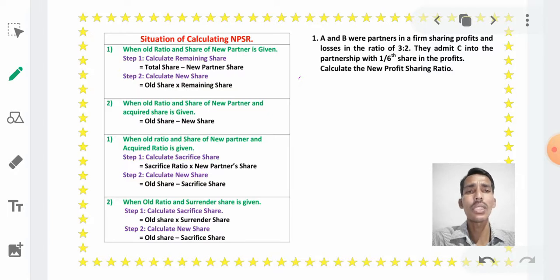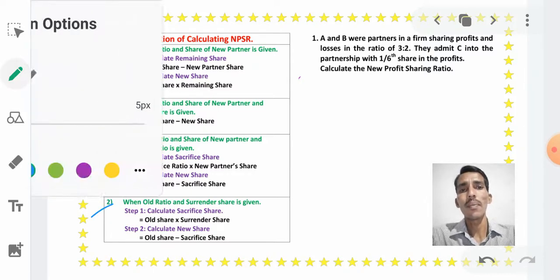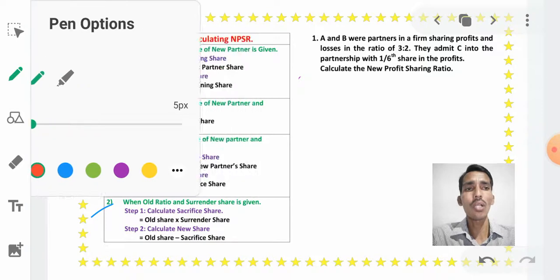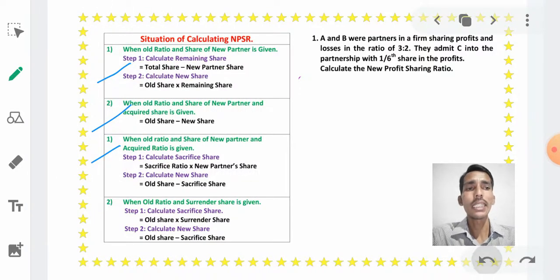Next, the situations of calculating new profit sharing ratio. There are four situations in the problem. Four situations will be given to calculate the new profit sharing ratio. We have to first read the problem, and afterwards decide which formula we should apply to solve the problem. There are four situations according to the PUC syllabus. Let us discuss those four situations.